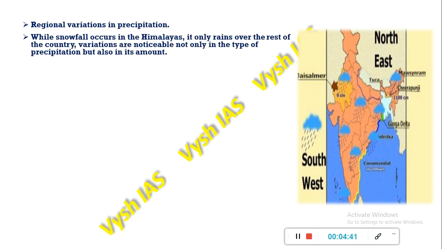Then we have the regional variations in precipitation. We know that snowfall occurs in the Himalayas throughout the year, but it only rains over the rest of the country. So these variations are noticeable in the type of precipitation, whether it is snowfall or rainfall. It shows variations even in the amount, low or high.